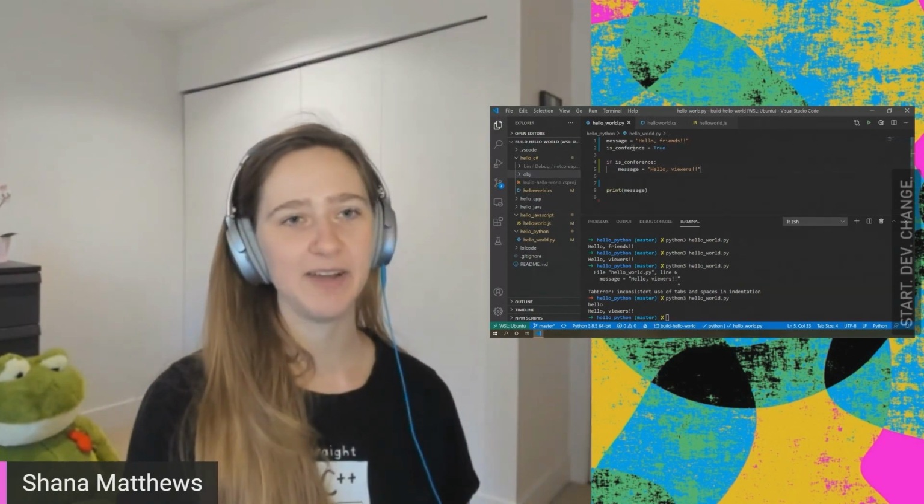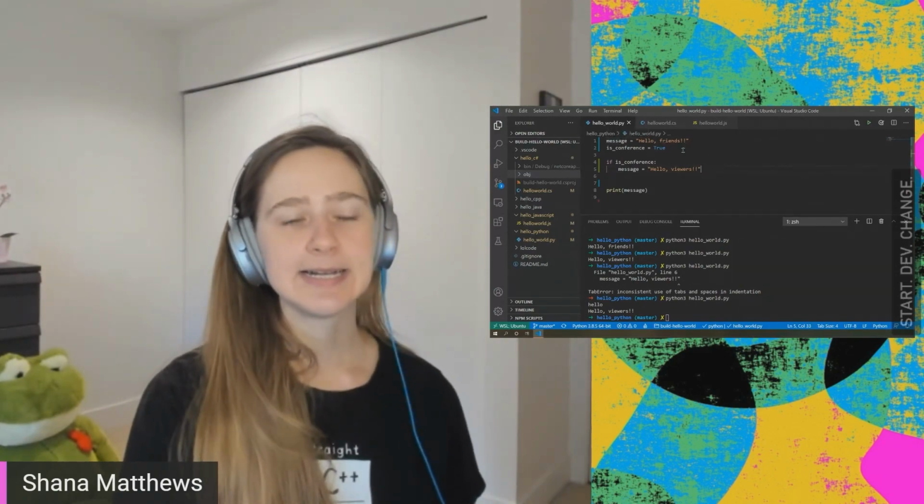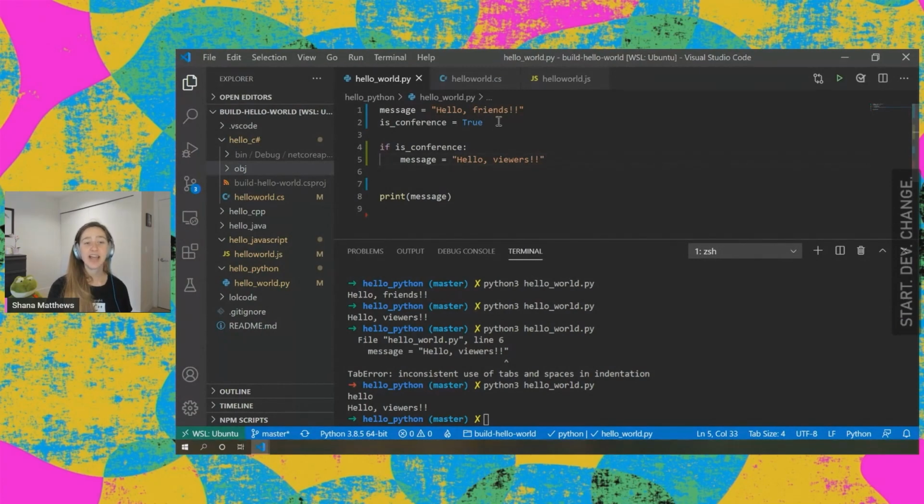So I mentioned that we were defining a couple variables here. These variables have types to help our compiler, help our interpreter know what we're supposed to be able to do with them, know how to treat them. So the type of this message variable we can see, because VS Code, again, is being really nice and awesome for us, is str. And str is short for string. So string refers to words, basically, a series of letters or characters that you put in quotation marks. We can see isConference is a type bool, which is short for Boolean, which just means it's going to be true or false.